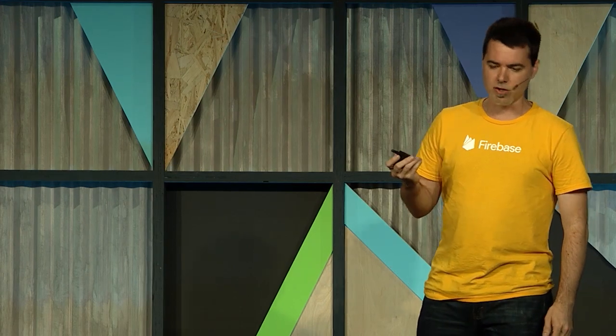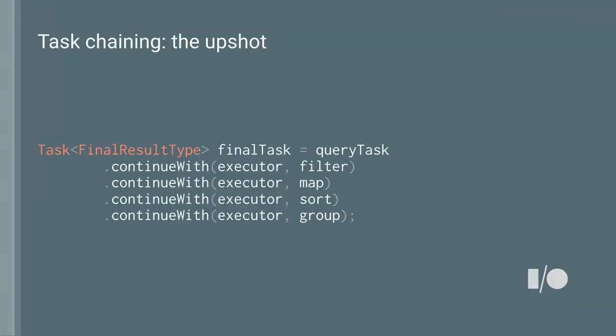Now, it begs the question, oh no, I'm on the wrong slide. OK, so the upshot of all this task chaining business is that you have a sort of syntactic sugar for executing a series of tasks.